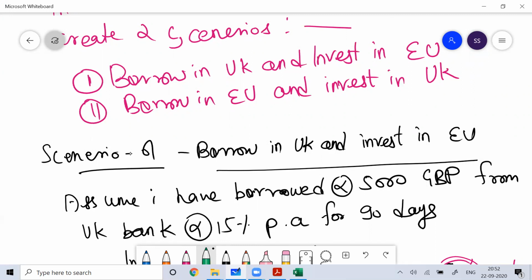If you want, you can try this once, everyone. Borrow in European Union and invest in UK. Do this part and prove that arbitrage is not possible there.